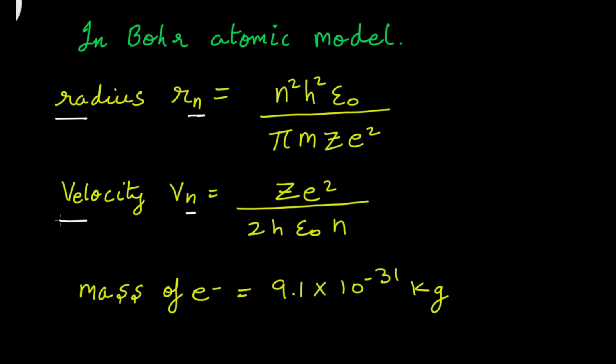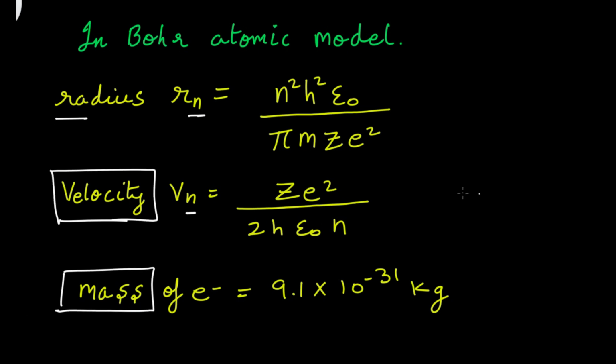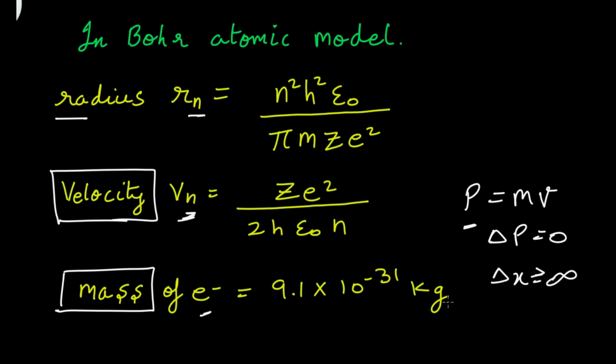Now using the velocity term and the mass term, we can calculate momentum. P is equal to mv. Since we know the exact velocity and exact mass, the momentum will also be exact and delta p will be 0. And according to Heisenberg uncertainty principle, after calculating the momentum exactly, you can never calculate the position. The error will become infinite, right?